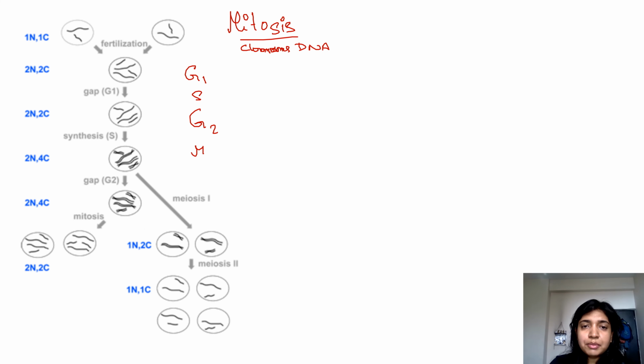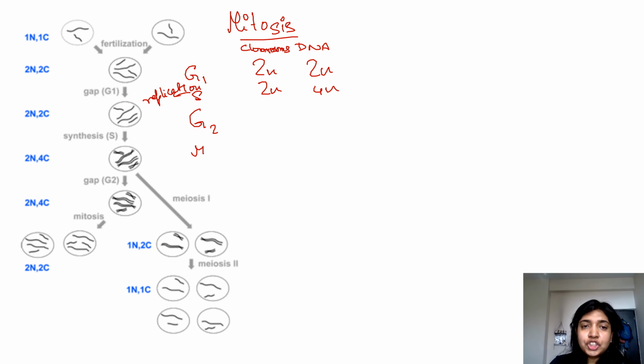So if your initial number of chromosomes is 2n, then the amount of genetic content in your G1 would also be 2n. In your S phase, the number of chromosomes remains 2n, but the DNA becomes 4n because in S phase, we have the process of replication. DNA replication occurs in S phase.